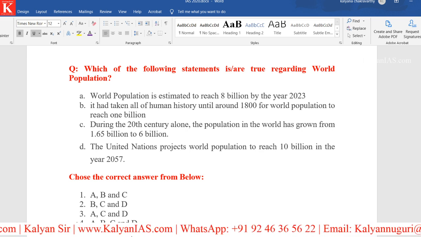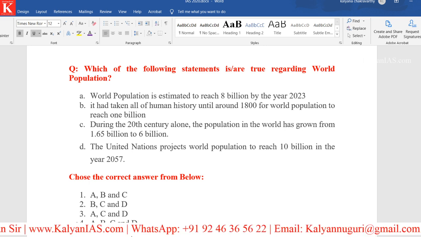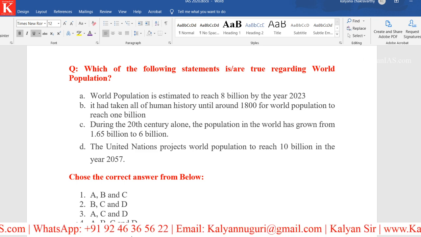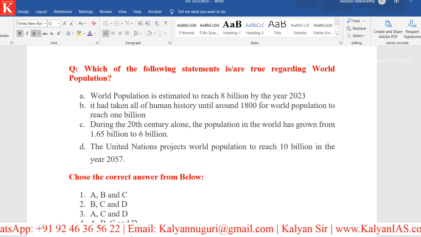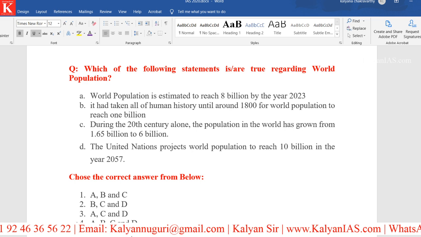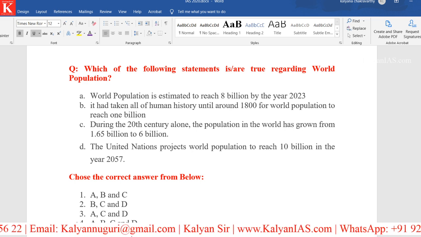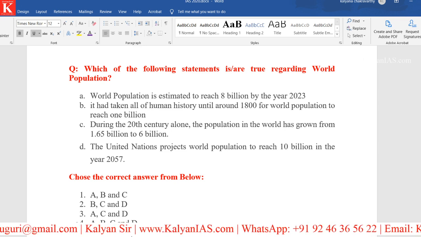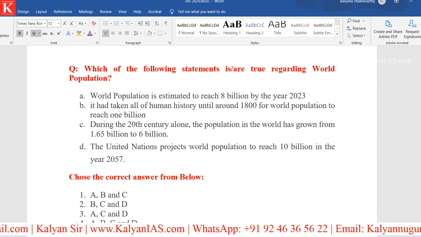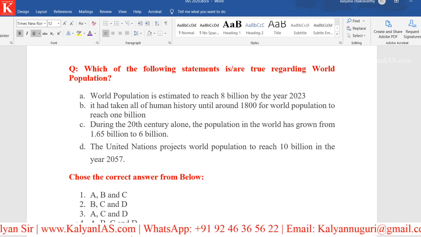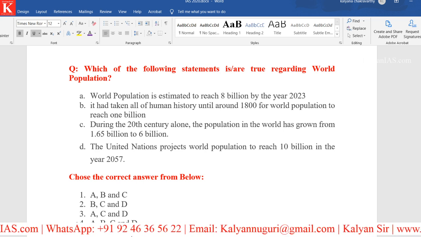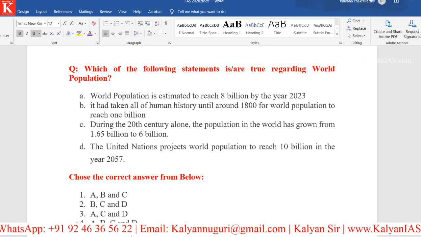What was the population during 8000 BC, how the population has increased, what are the years when the population has drastically increased, and where are we now? We are almost nearing 8 billion. And all these points we have discussed. Please recollect each and every point discussed during our classes. And statement B is also right.